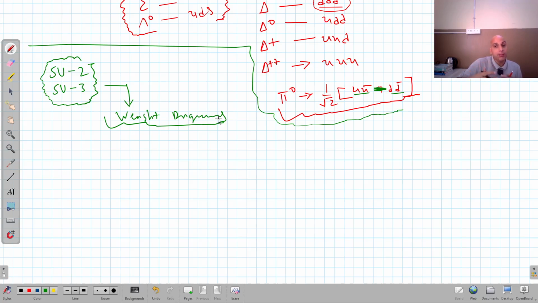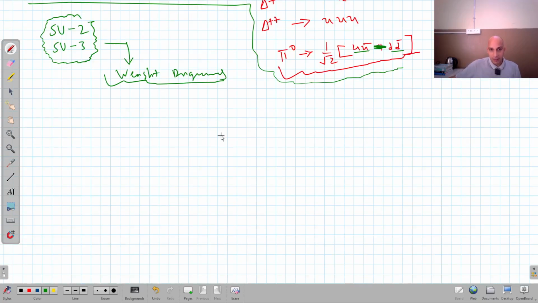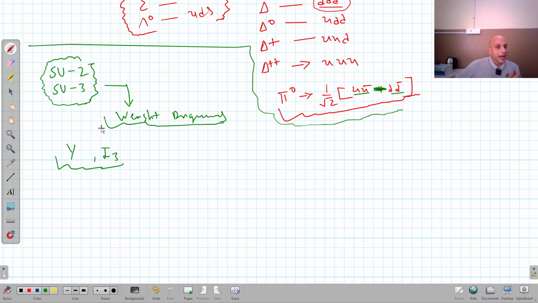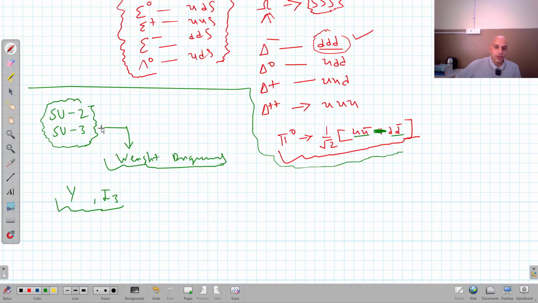These groups make predictions of unknown particles, just as we make predictions of unknown elements in the periodic table, right? So these weight diagrams are very important and we have to memorize them, because questions are usually asked from the weight diagram. I am drawing them here. Weight diagrams are simply diagrams made by taking into consideration the hypercharge and the Z component, or I3, of isospin. So we have hadrons, we are talking about hadrons, right? Hadrons means mesons and baryons.